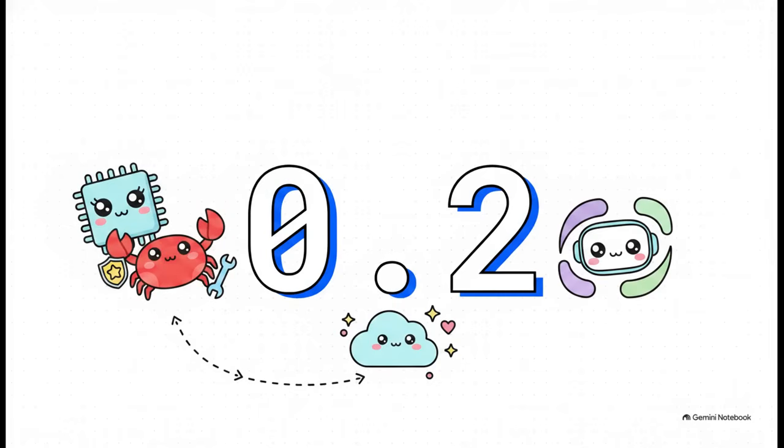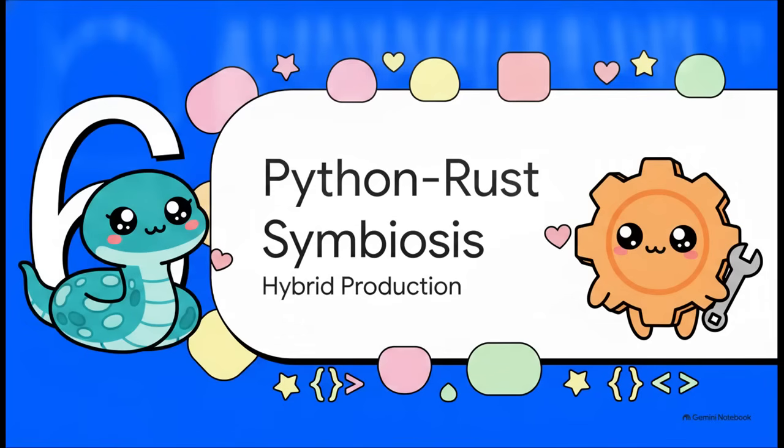0.2. That is the number of memory safety vulnerabilities Google reported per million lines of Rust code. 0.2. Now, compare that to approximately 1,000 vulnerabilities per million lines of C++. For literally any organization building AI infrastructure where a security breach is catastrophic, this single metric is what's driving the entire industry's transition. Finally, part 6, the Python-Rust symbiosis, the hybrid production pattern.